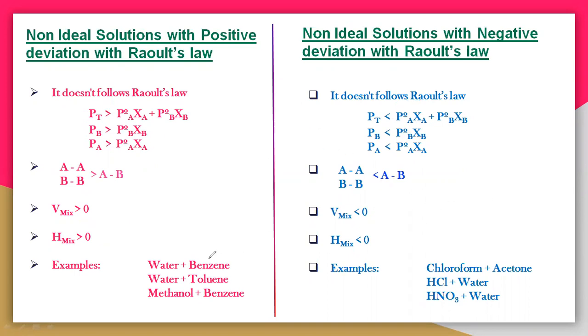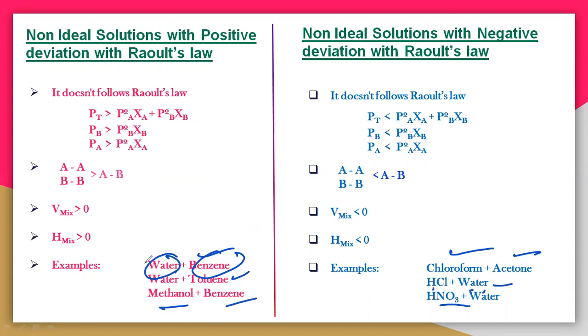And these are all examples: water plus benzene, water plus toluene, methanol plus benzene, chloroform plus acetone, and HCl plus water. Even with HCl and water, HCl can form hydrogen bonds, and water can make more hydrogen bonds, so the interactions will be increased here. But here, this water is polar and this is non-polar, so they do not interact with each other. They are repulsive with each other, so the interactions get weaker here.